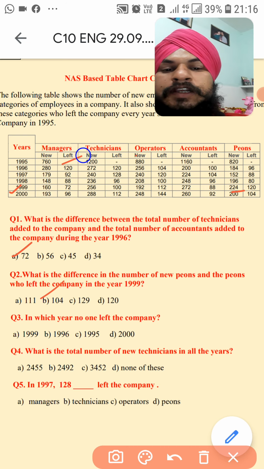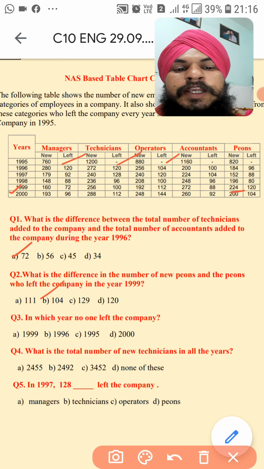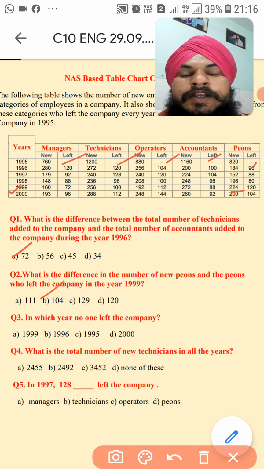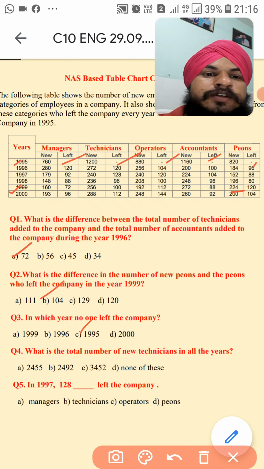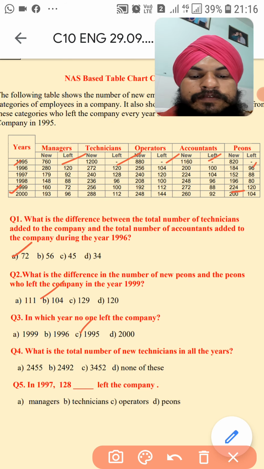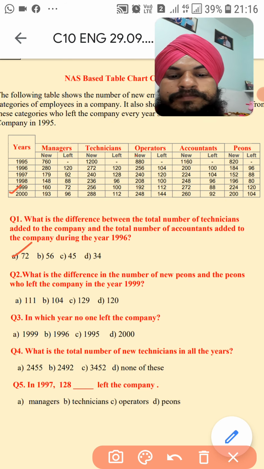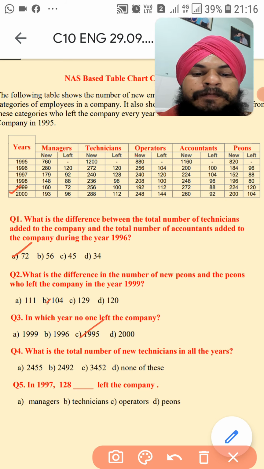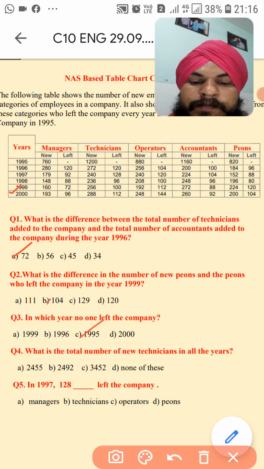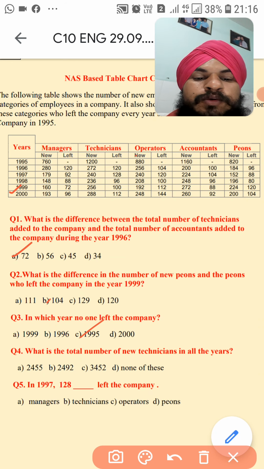So it is clearly visible, 1 2 3 4 5. In which year is this? In 1995. So option C is the correct answer.